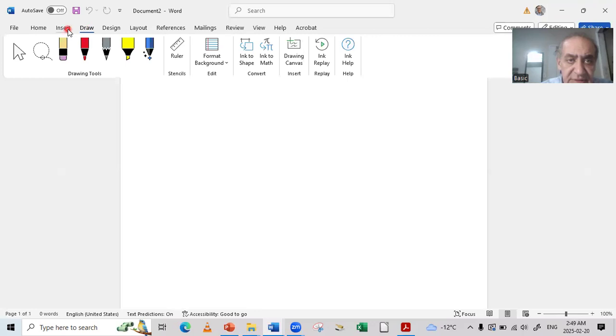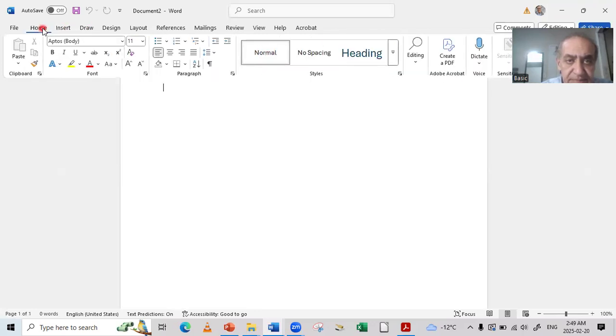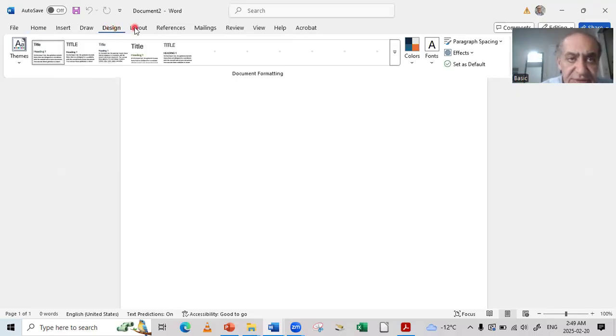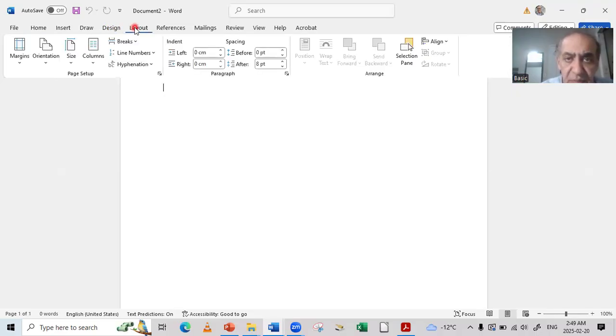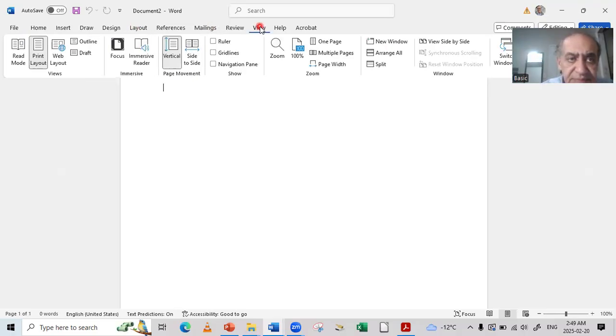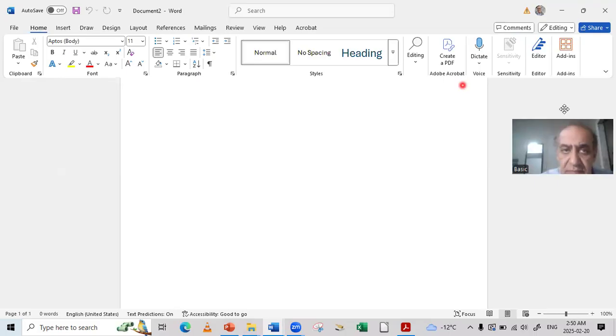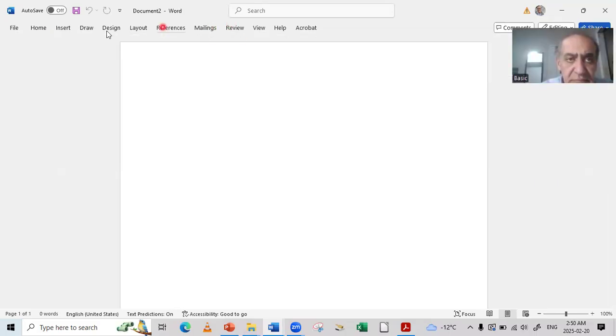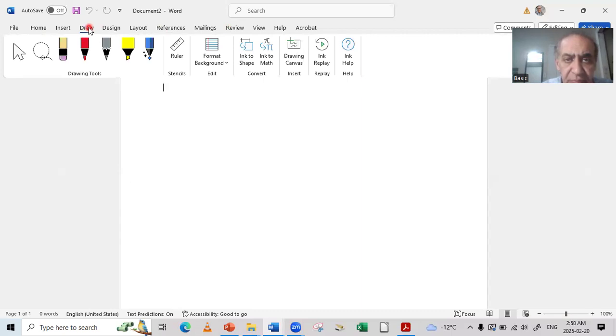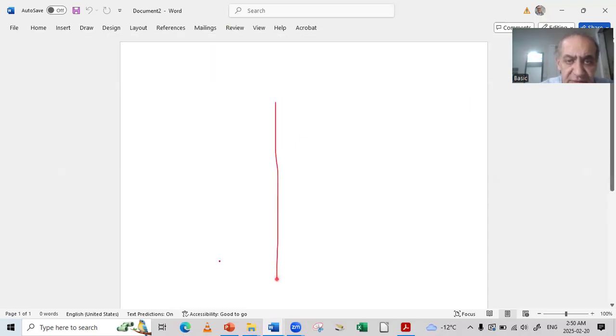Then here, insert, and I have home. Okay, and if I want to add something like the design, layouts, references, view, we need to put lines, view, home. Draw here. If I just want to draw a vertical number line, like this is for X and this is for Y.